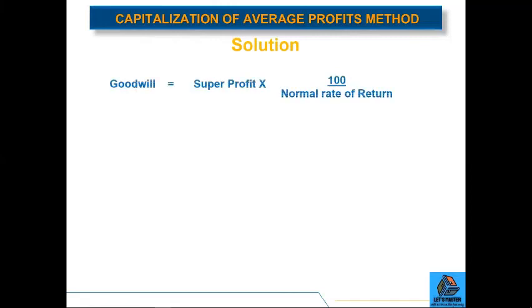Now, in the final step, to calculate the amount of goodwill, we will multiply the super profit by 100 and divide it by normal rate of return. So the super profit is 15,000 multiplied by 100, and we will divide it by 10 because the normal rate of return in this industry is 10%, which is given in the question. So the value of goodwill will be 1,50,000.